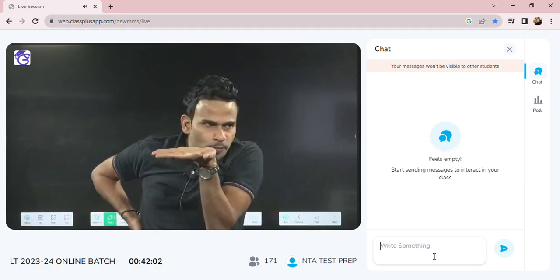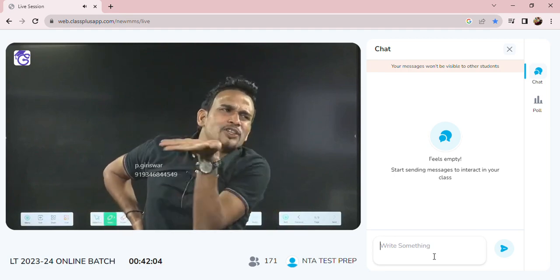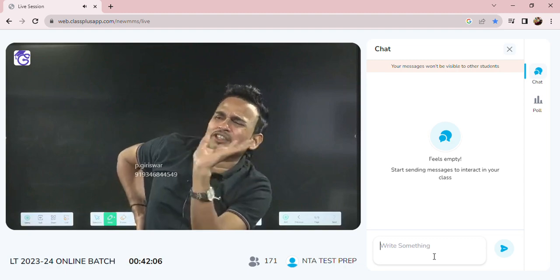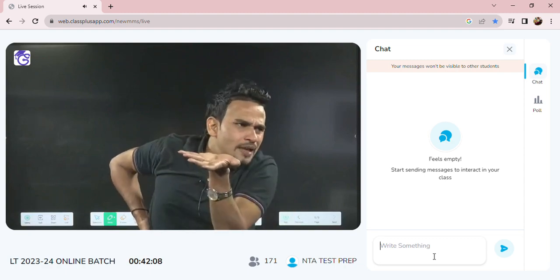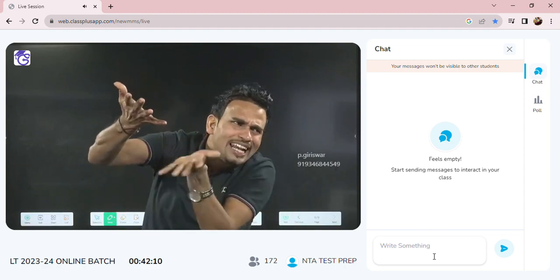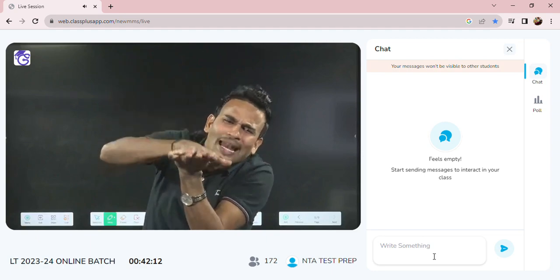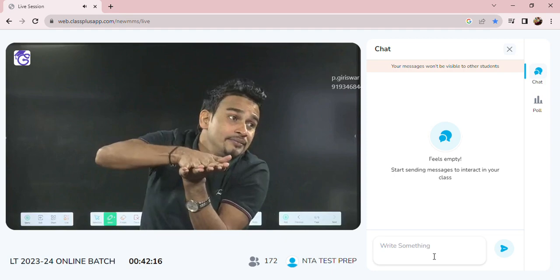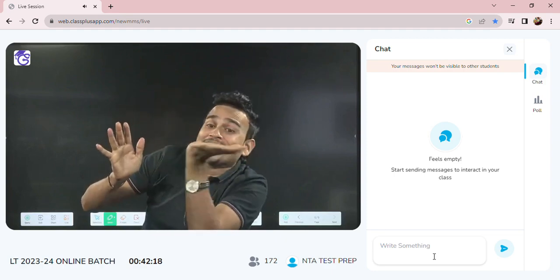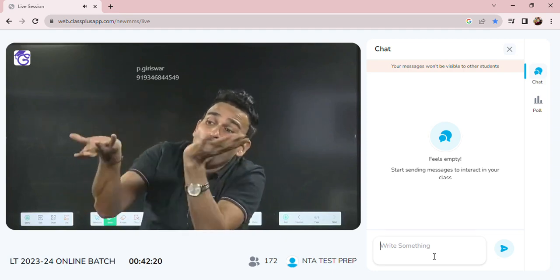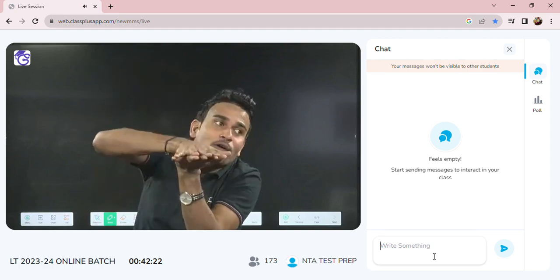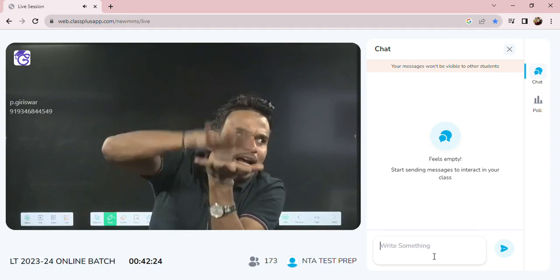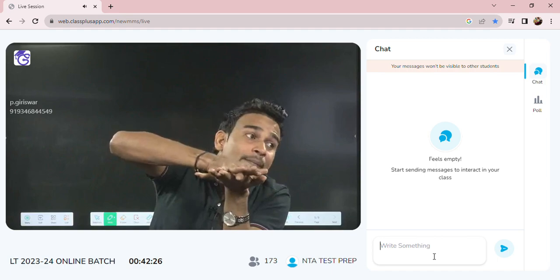Assume one disk is rotating with some angular velocity. Over that rotating disk, if you couple another disk, if you put another disk, what will happen? One disk is rotating with angular velocity omega. Over that disk you have put another disk. What will happen? If you put another disk over a rotating disk, what will happen?